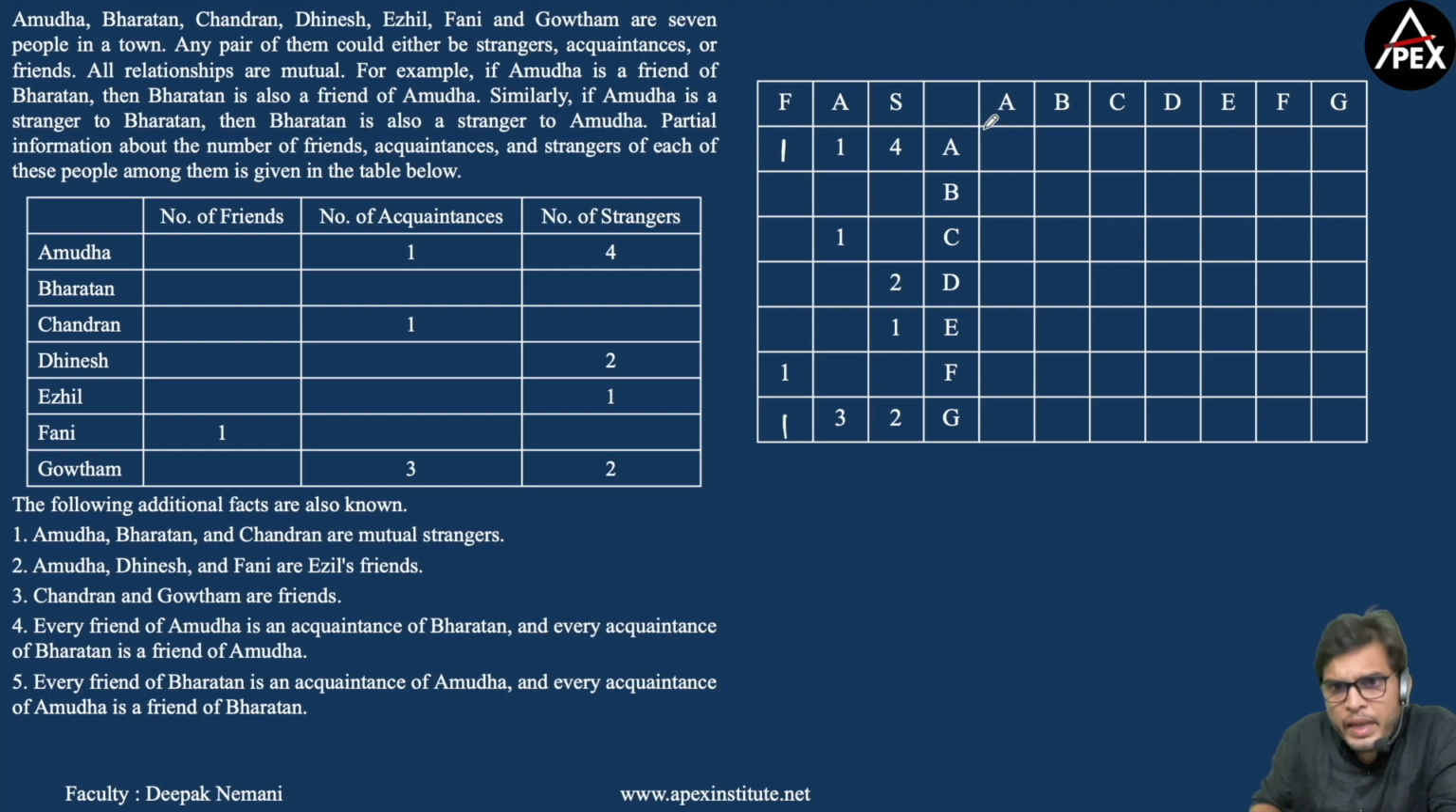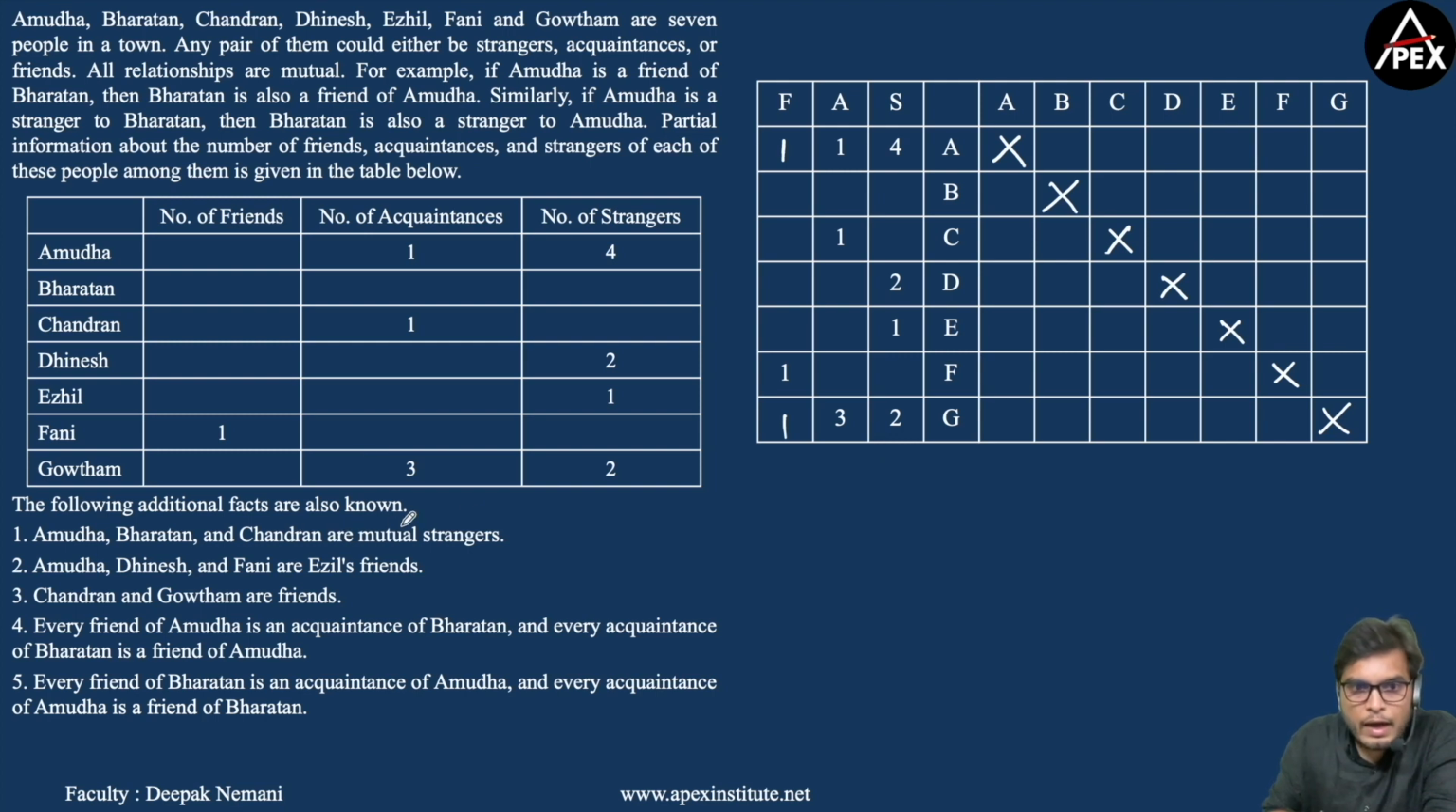Now, can we have A being A's friend? No. Can we have A being A's acquaintance? No. Can we have A being A's stranger? No. So you cannot have A being his own friend or acquaintance or stranger, so I'll be making a cross here. Similarly, B cannot be a friend of B, an acquaintance of B, or a stranger to B. Similarly, you will be having crosses in all these cells. And we are also given additional 5 statements, so all you need to do is insert these 5 statements into this table. Now let us see how.